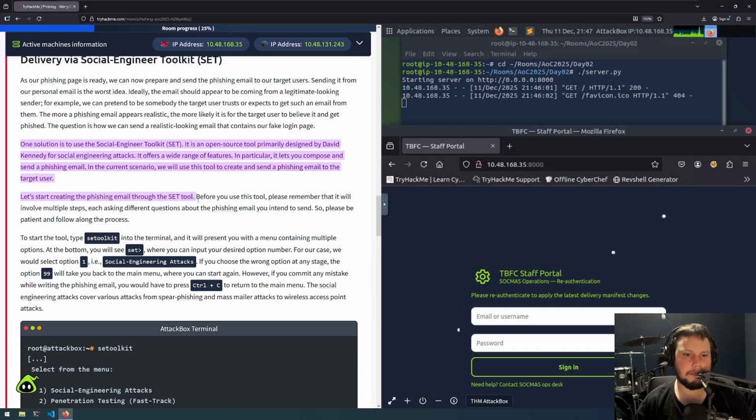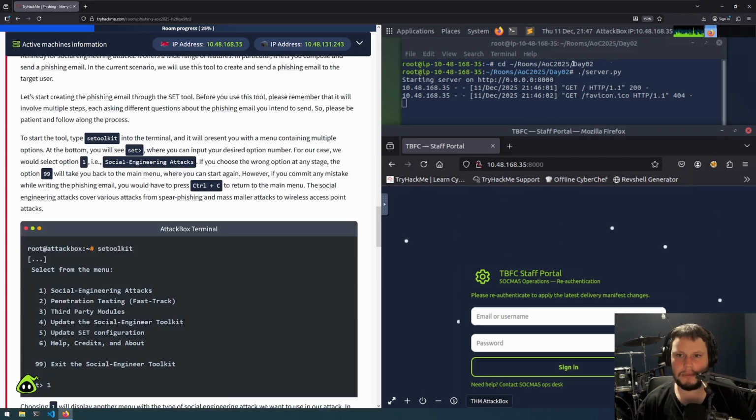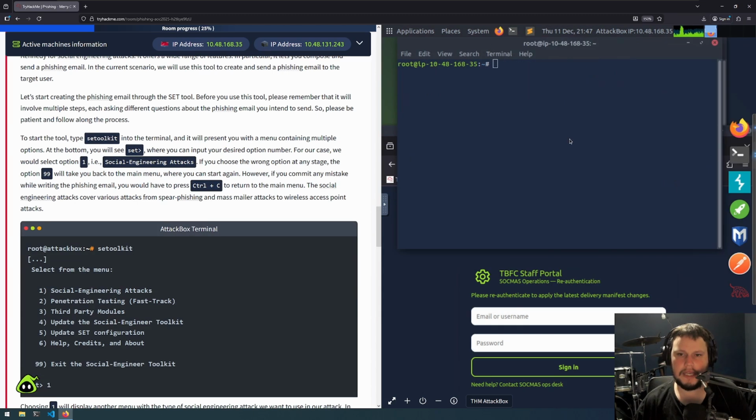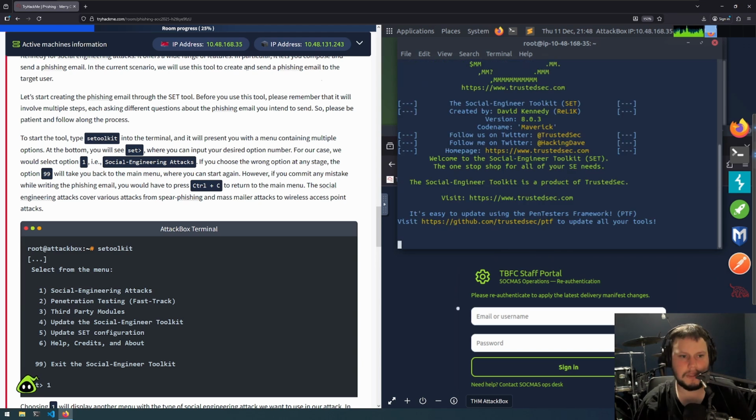But before you use this tool, please remember that it will involve multiple steps, each asking different questions about the phishing email you intend to send. So please be patient and follow along the process. So what we'll do is open up a new terminal, and inside of here we'll type setoolkit. It's SE toolkit, not set toolkit. And we can see it's now come up.